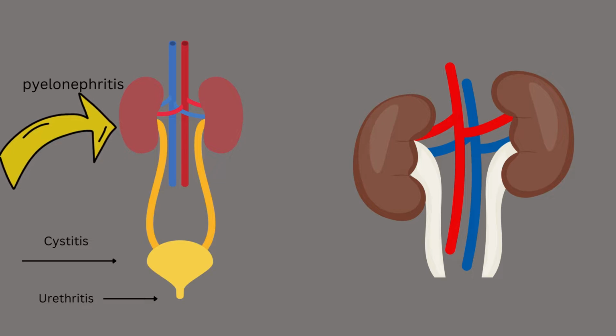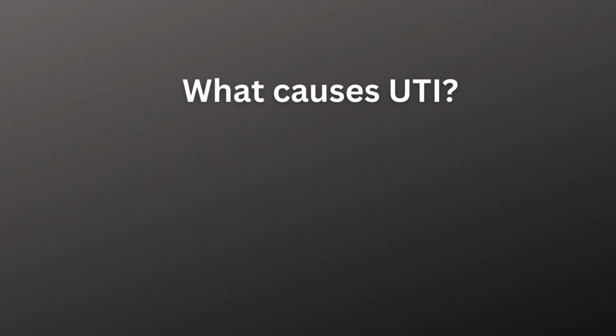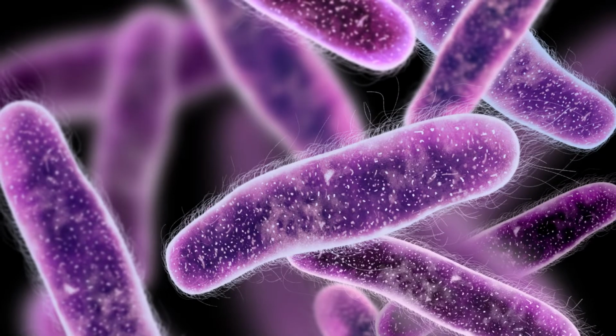UTIs have different names depending on which part is infected. A urethra infection is known as urethritis. A bladder infection is called cystitis, and a kidney infection is called pyelonephritis. So now let's look at what causes UTI and how it develops.